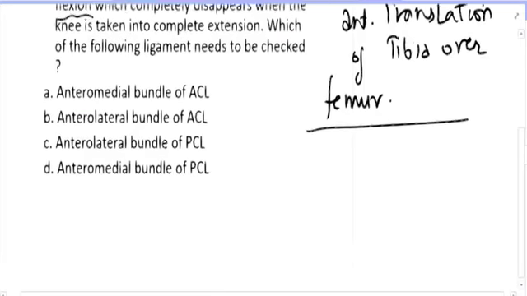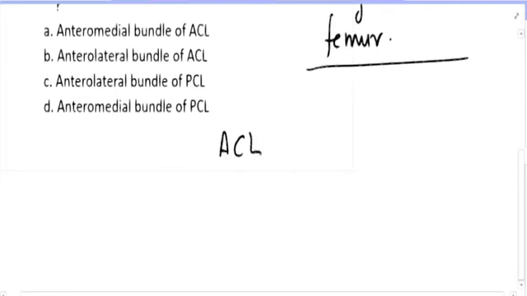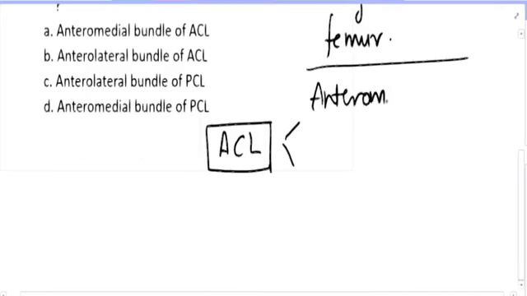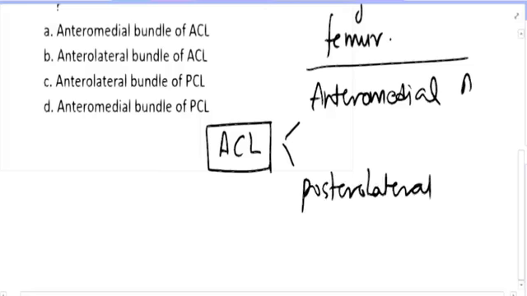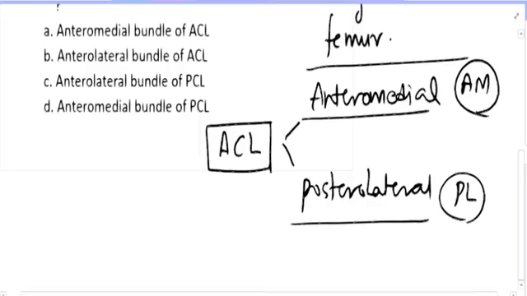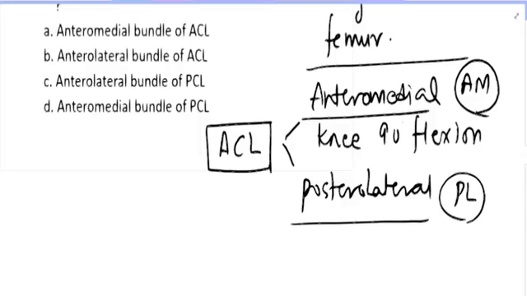But what I want you to understand is that this anterior cruciate ligament has two bundles. One is called the anteromedial (AM) bundle, one is called the posterolateral (PL) bundle. When your knee is in 90-degree flexion, the anteromedial bundle is the chief bundle.